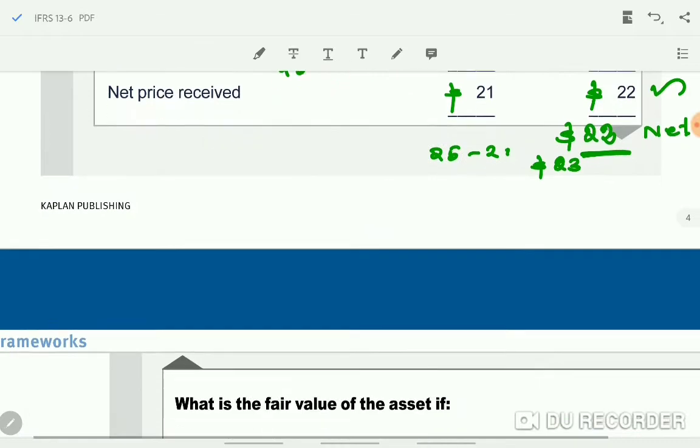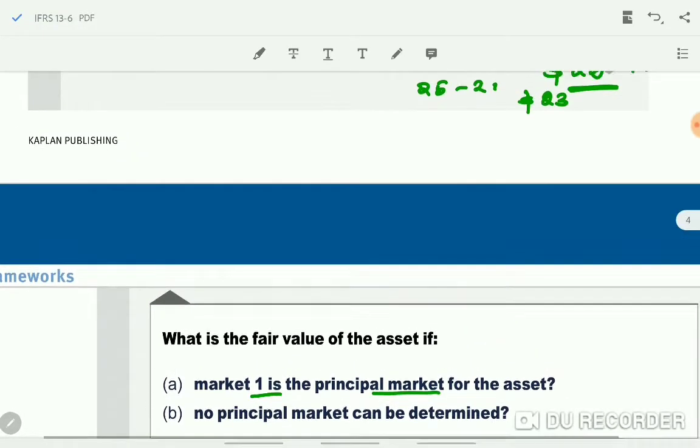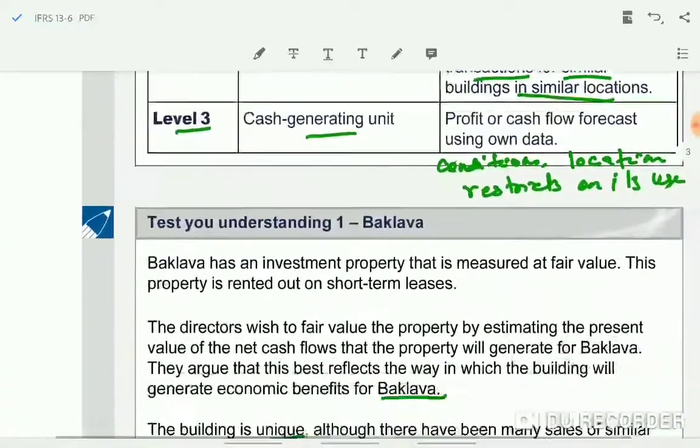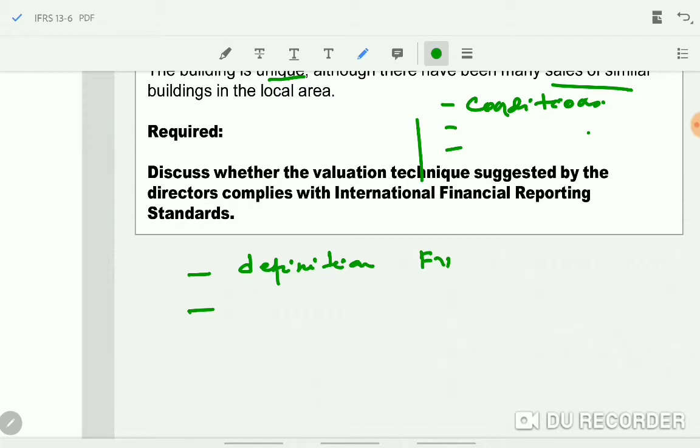About principal market and most advantageous market. Then how to value the non-financial assets, we will see that separately. So here, so far, how you have to study this fair value IFRS 13 is: first you should know the definition of fair value given in IFRS 13. Then you should also know that IFRS 13 does not apply to which standards.